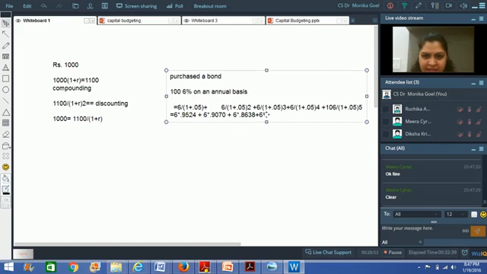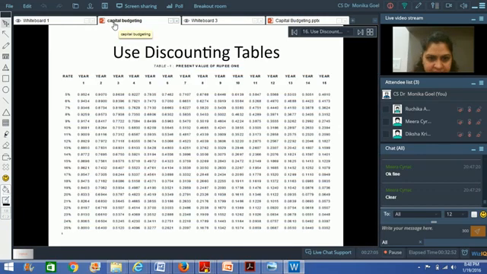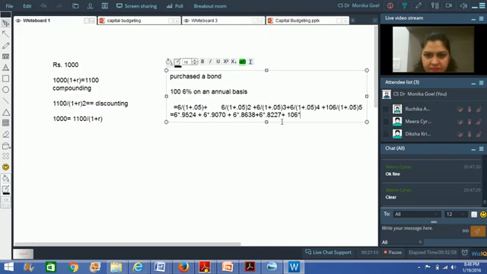Okay. So after 0.8638 we had the figure 0.8227. So we pick up that figure 0.8227. And then in the last year we have got 106 multiplied by 0.7835. Now you will say that, ma'am, why are you doing this exercise? I am doing this exercise because I want to know the present value of this bond, right?